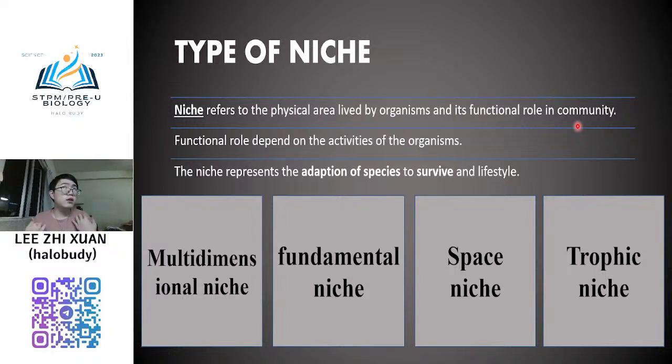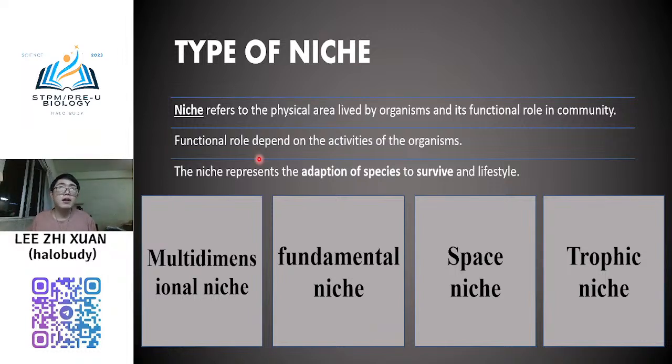What are the functions of humans in the community? So for example, I don't want to use human. For example, we use tiger lah. What is the function of the tiger, and also what is the function of the elephant or the plant in the community? So this one we call niche. This functional role depends on the activities of the organism. So what kind of activity will this organism do? Normally the tiger acts as a predator, right? So one of its activities is that it will take food from its prey lah.